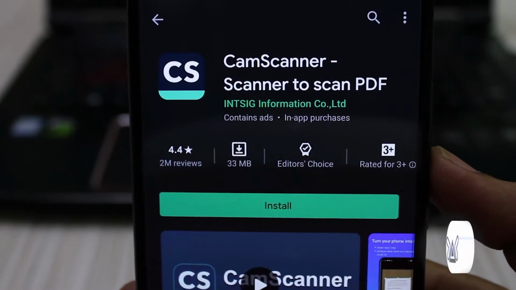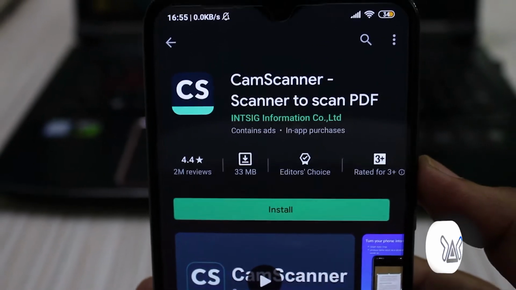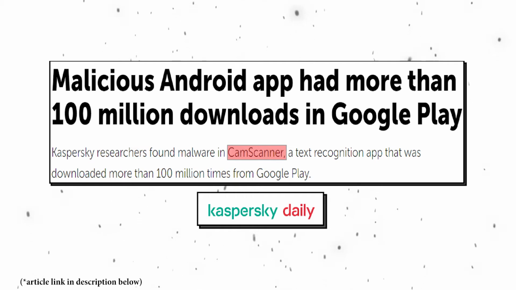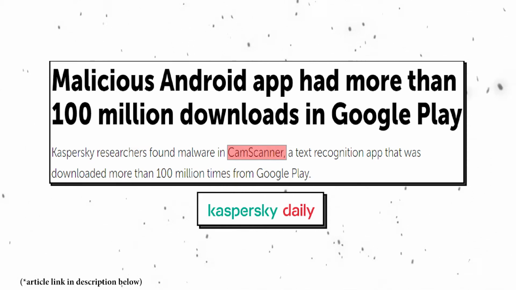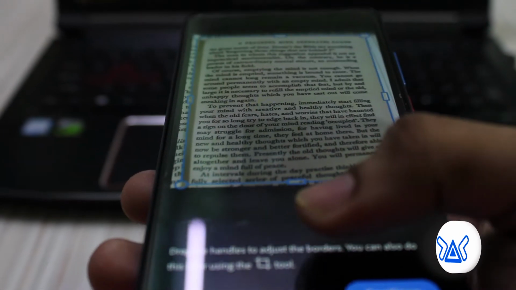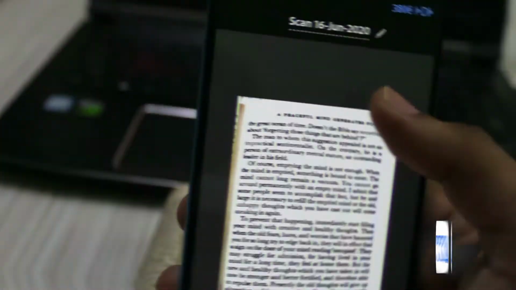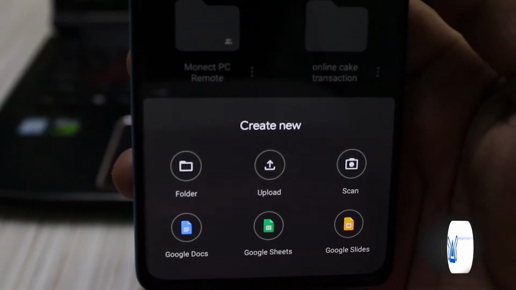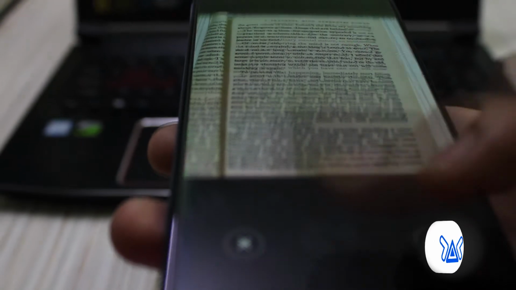Coming to the utility tool category, that is CamScanner, which was also taken down from the Play Store, as a Kaspersky product detected a module of Trojan dropper, as it was said that it was dropping Trojan into your mobile. So the alternatives over here are Adobe Scan, Microsoft Office, and also you can take advantage of Google Drive for scanning your documents via Google Docs.